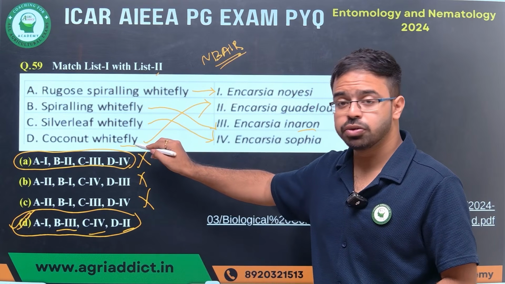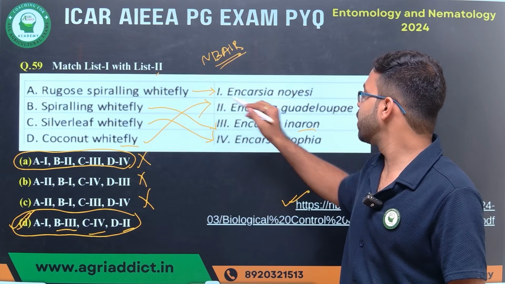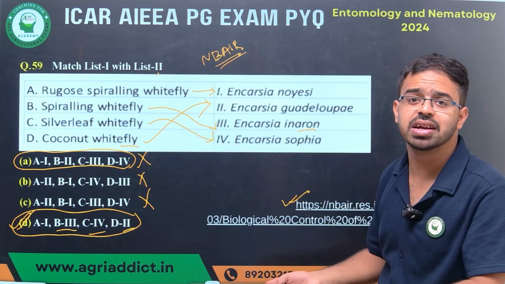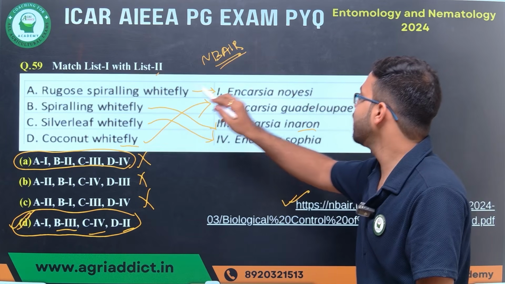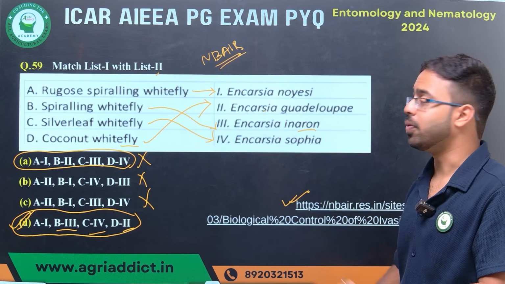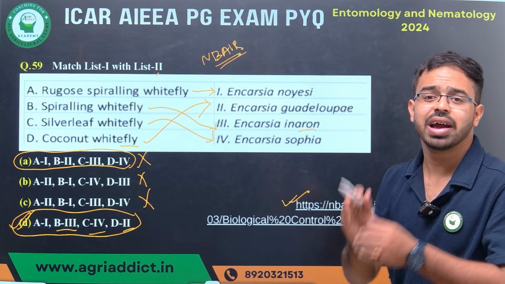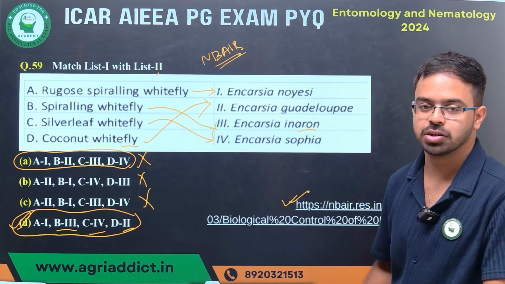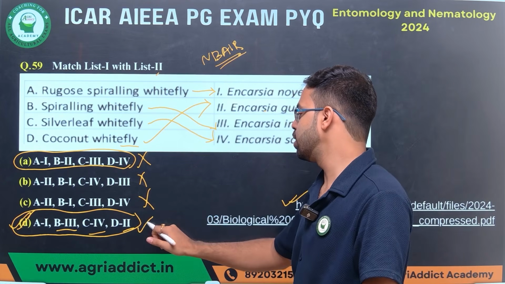So this particular whitefly species is well controlled by Encarsia guadeloupae for many years. So we have to go with coconut whitefly against Encarsia guadeloupae. We cannot consider rugose spiraling whitefly with Encarsia guadeloupae, at least for this question. Okay, so for this question, the answer will be your option number.